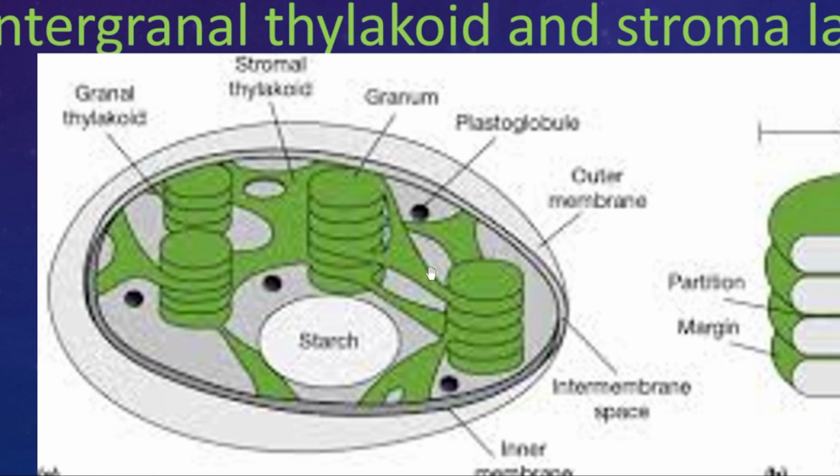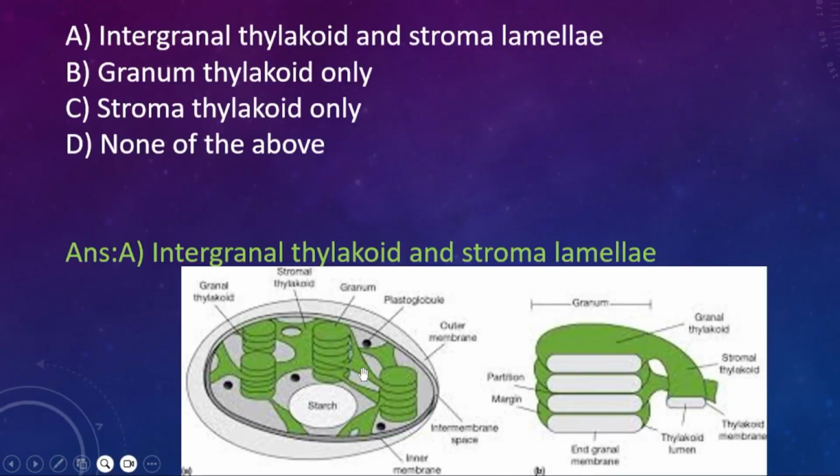That's what it is called, thylakoid stroma. And this is called granum thylakoid. Why? Because each one compartment is called a thylakoid. A stack of thylakoids is called what? Granum, isn't it? So when we are talking about one unit, it is called the granum thylakoid. So this is called integral and this one is called stroma lamellae.